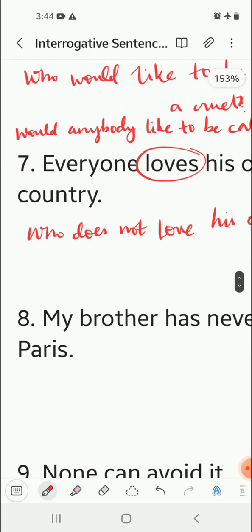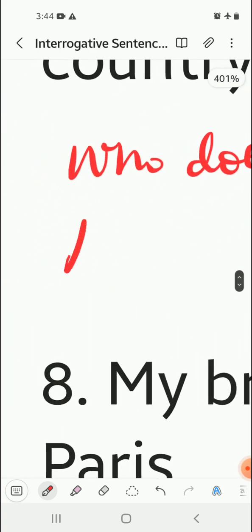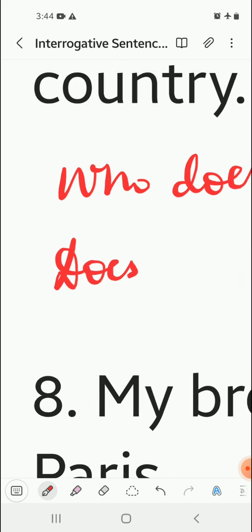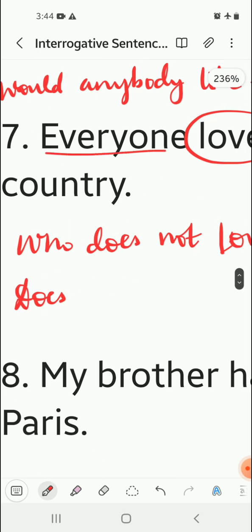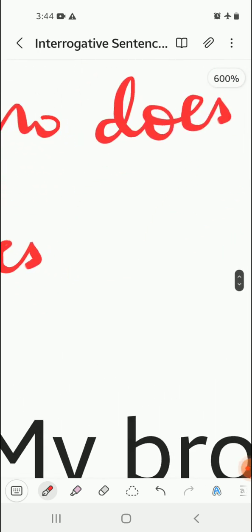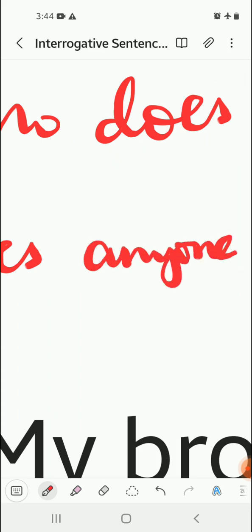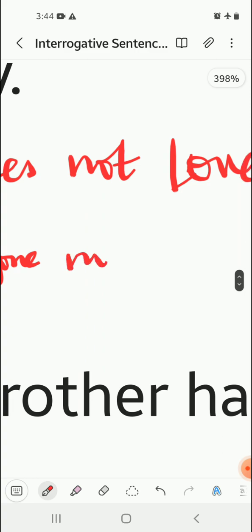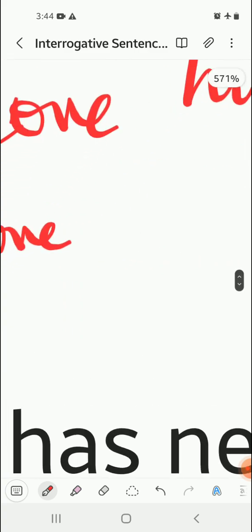We can also write it in this manner, does everyone will become no one or anyone. So does anyone not love his own country?